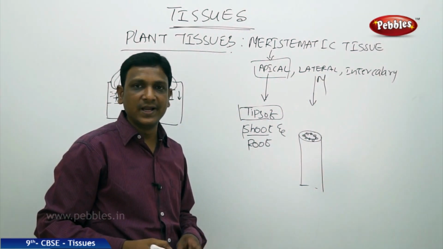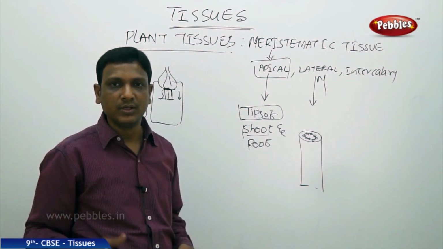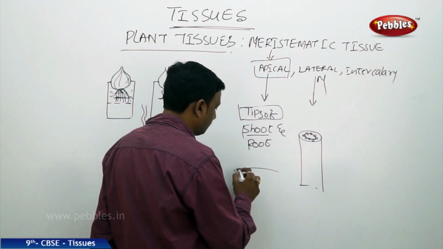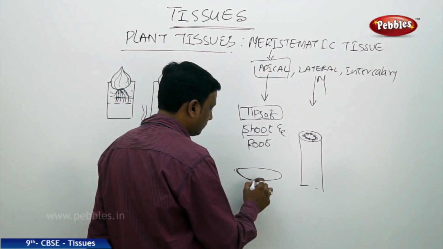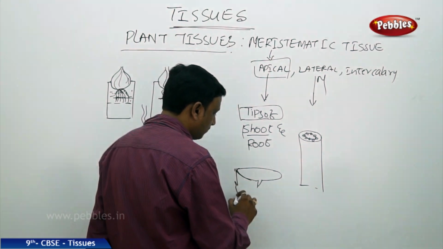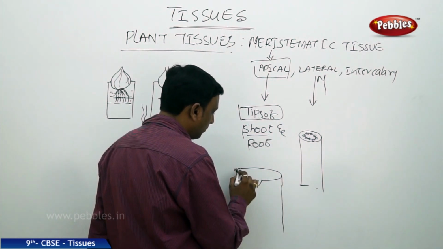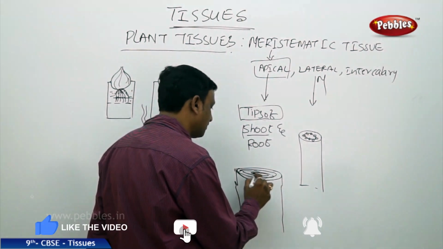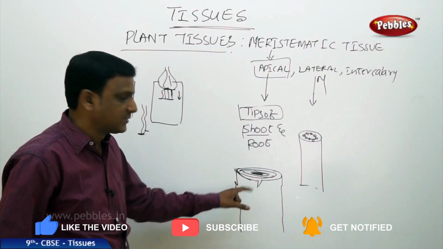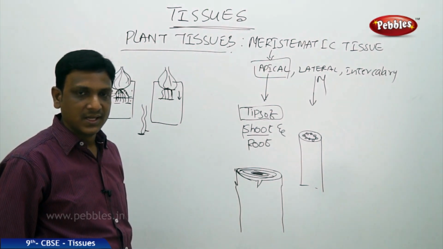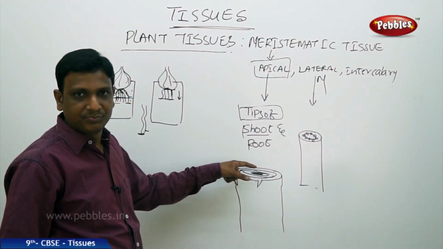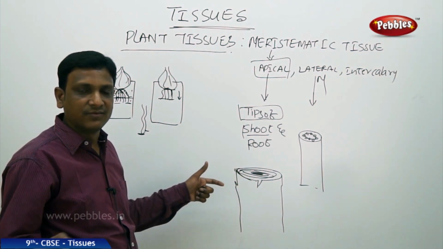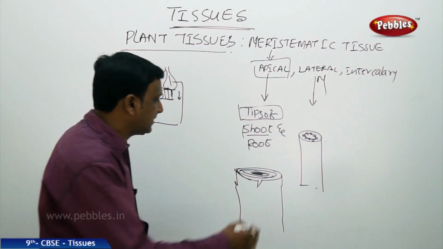If you see a very big wooden log that has been cut, inside the wooden log you can see certain ring-like structures. So what are those rings called? Those are the cambium rings. Annually, the rings are formed year by year. So that is the cambium.